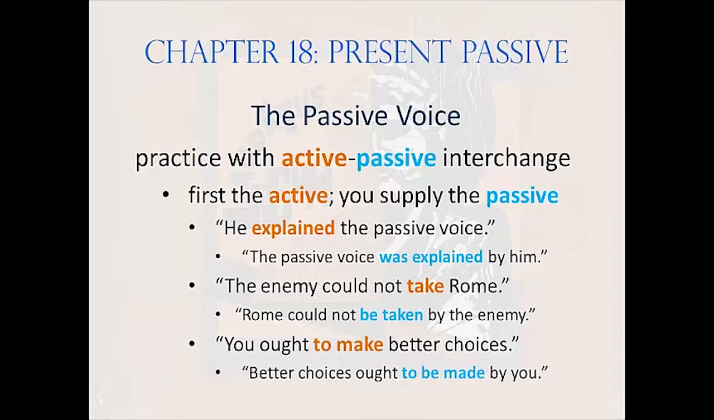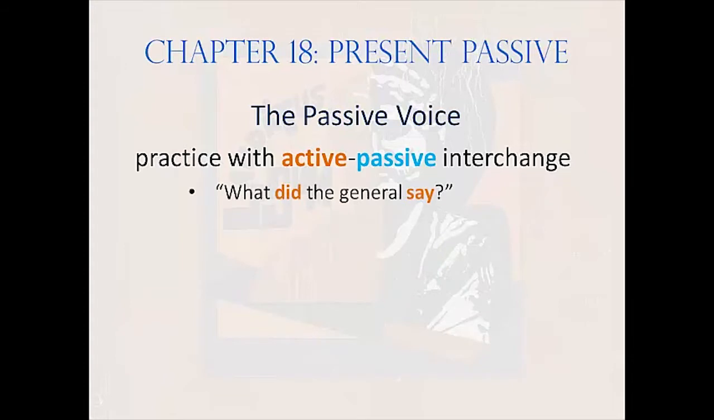All sorts of different kinds of sentences can be turned from active to passive, such as questions. For example, what did the general say? What's the verb? Did say. What's the direct object of say? In other words, the direct object is what. What will become the subject in the passive sentence? That's not a question, that's a statement.